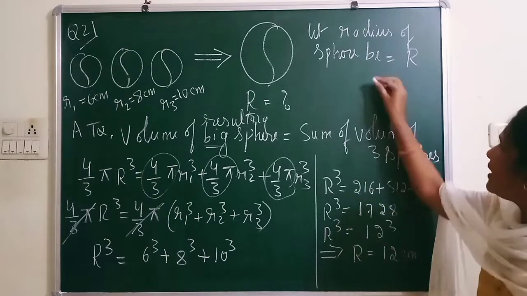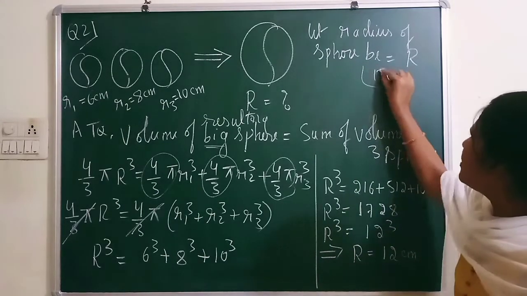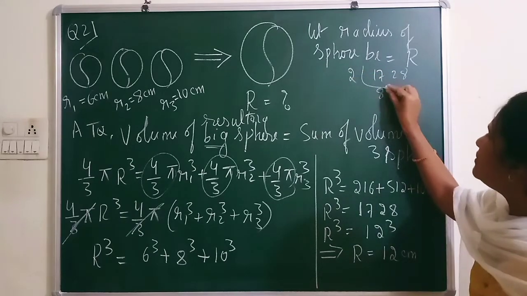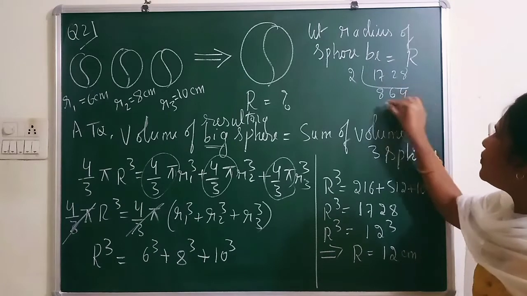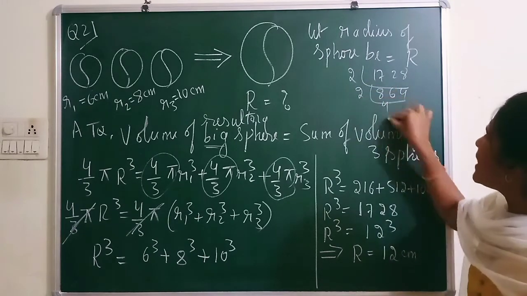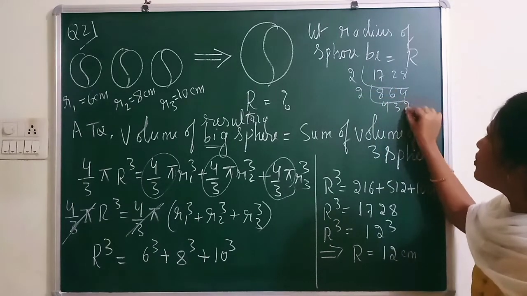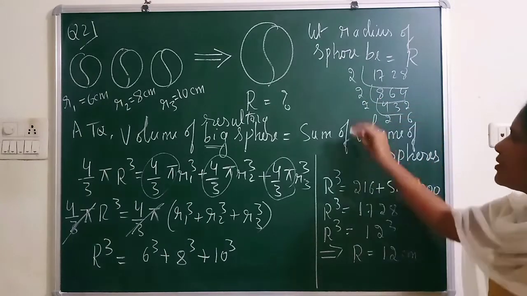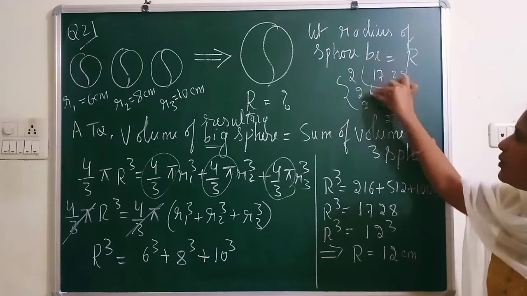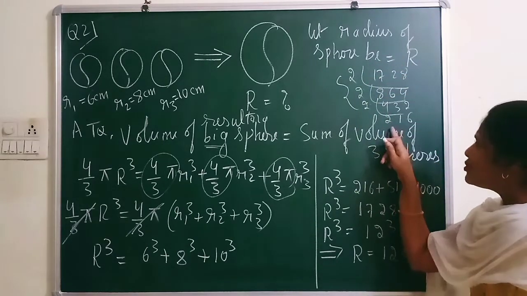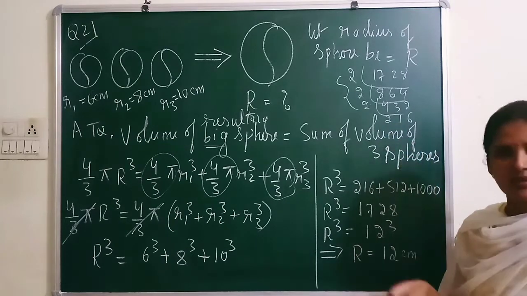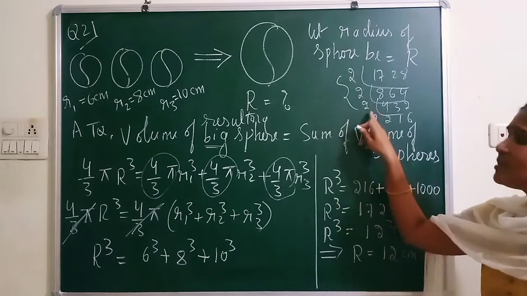So how will you get that? You have to go for this method with 1728. 2 eights are 16, 2 sixes are 12, 2 fours are 8, 2 twos are 4, 2 ones are 2. So you have a triple here, 2 into 2 into 2. And this 216 is a very simple number. All of you know that the cube root of 216 is 6. And what is the cube root of these triples? 2.